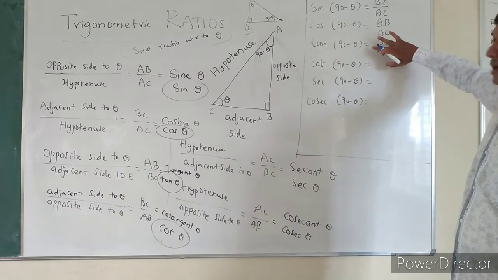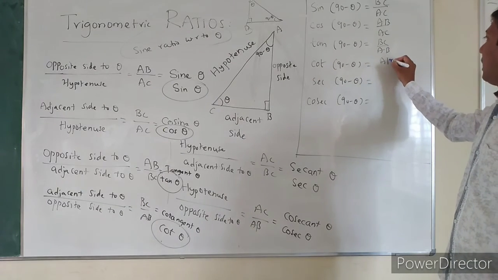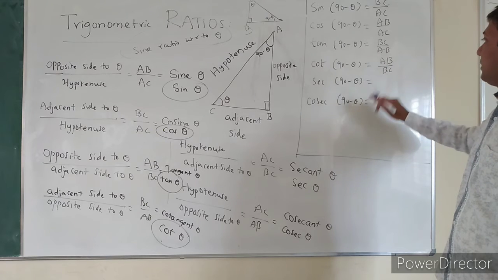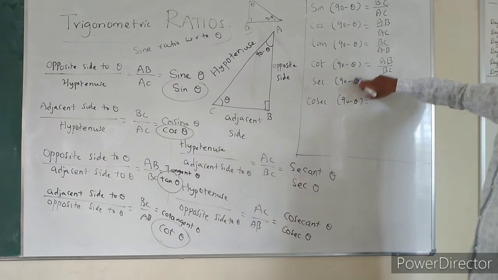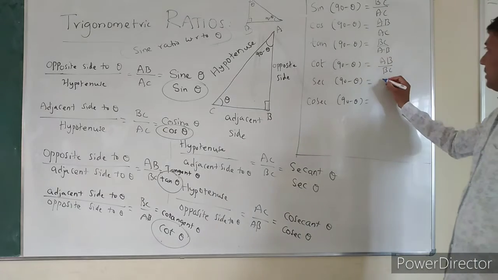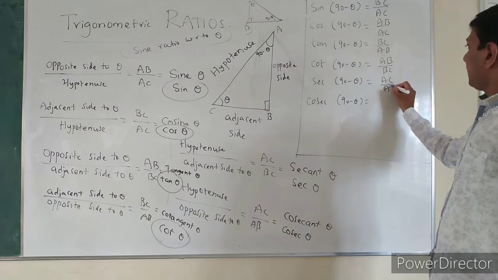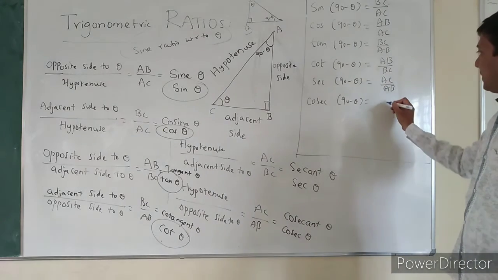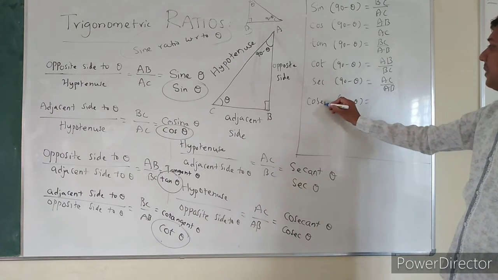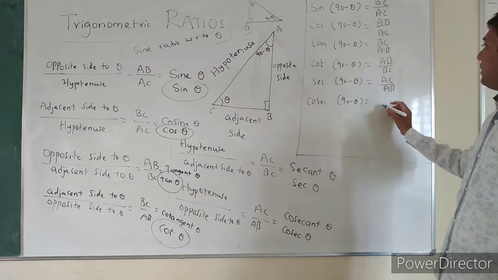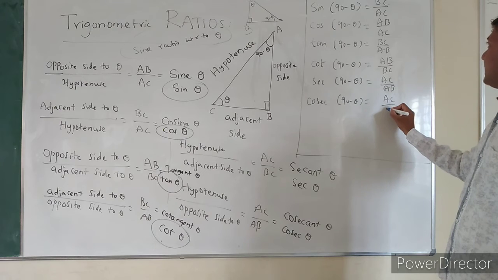Similarly, cot means the reverse of this: AB by BC. Sec means the reverse of AB by AC, that means AC by AB. Next, cosec 90 minus theta is the reverse, that means the reciprocal of sine.